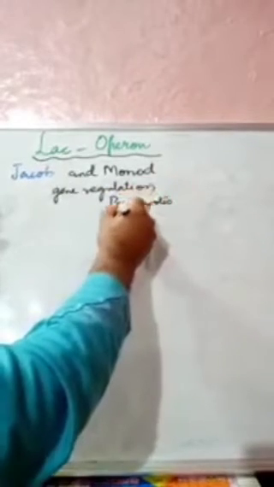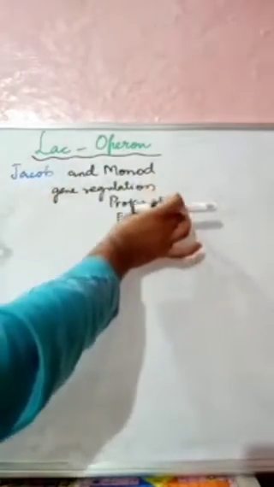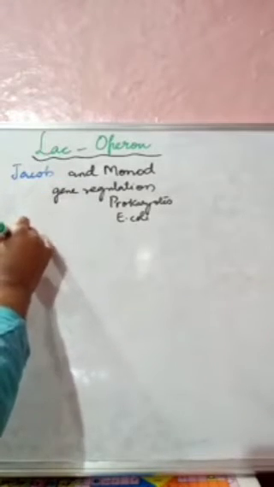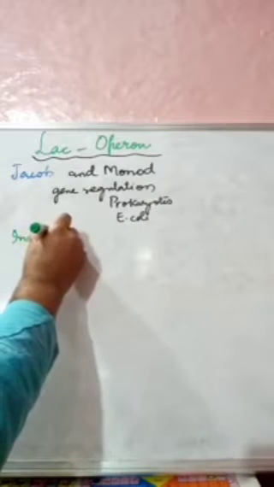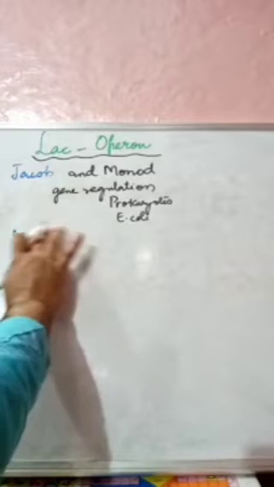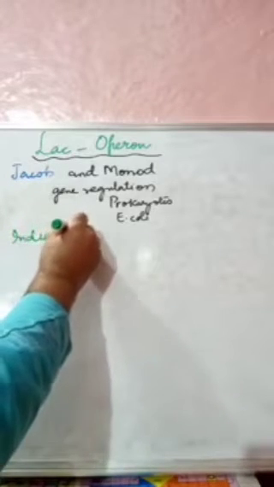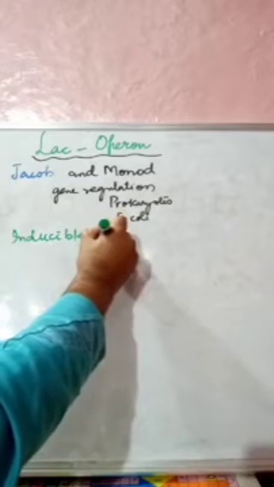Especially, they studied E. coli. So this LAC OPERON is a model which was given by Jacob and Monod for studying gene regulation in prokaryotes, and they studied E. coli. Now this LAC OPERON is an inducible operon.